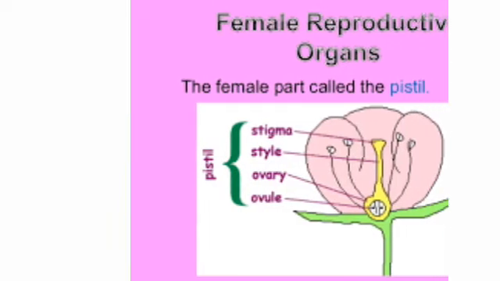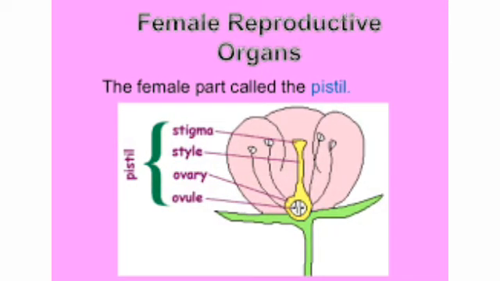Female reproductive part: stigma. This is the reproductive part of the plant. Style. This is a long pipe-like structure. Ovary, the round portion of the female reproductive system. In that ovary, ovules are present.